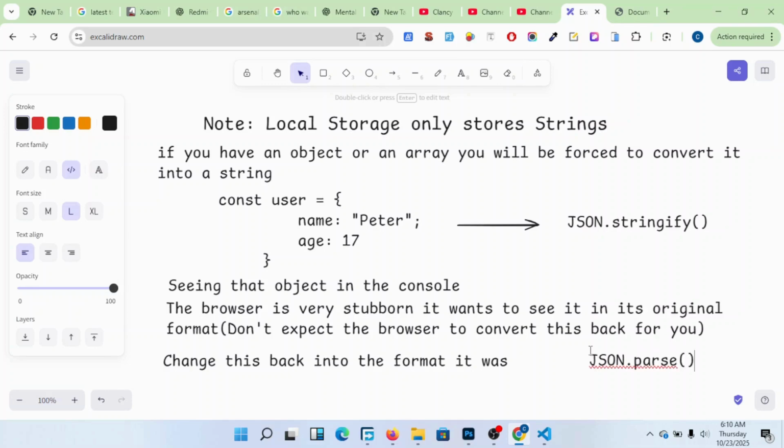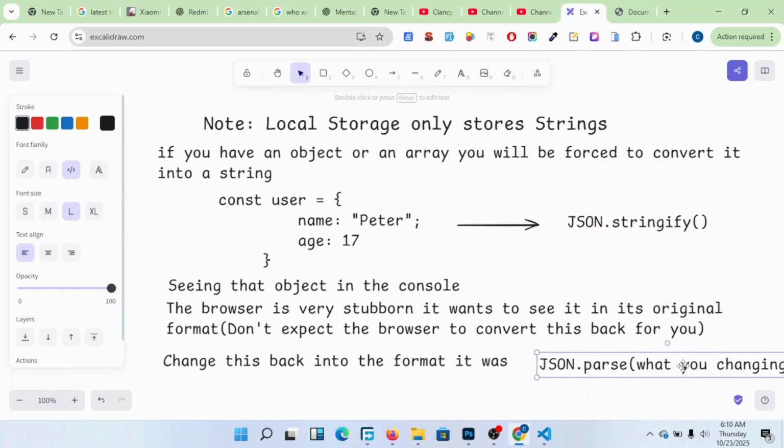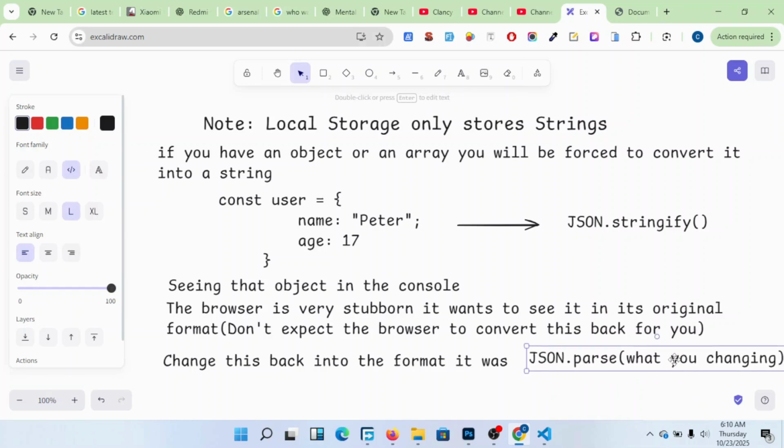Just as simple as this. Then inside this JSON.parse, you put what you are changing back.